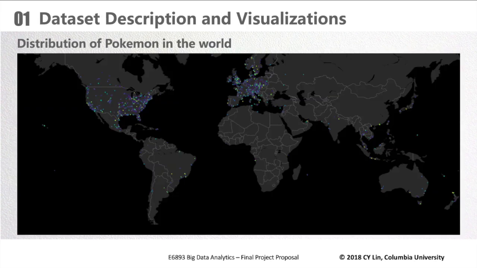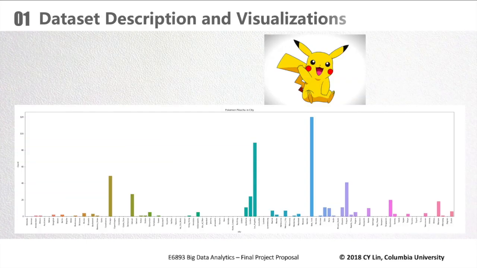The first picture is the distribution of Pokemon in the world. We can see that most data come from America and Europe, and the color of the scatter points in this map represents different kinds of Pokemon. It seems that most of the Pokemon are distributed all around the world. We can catch most kinds of Pokemon even in one city. And then let's take a look at how different kinds of Pokemon are distributed among cities.